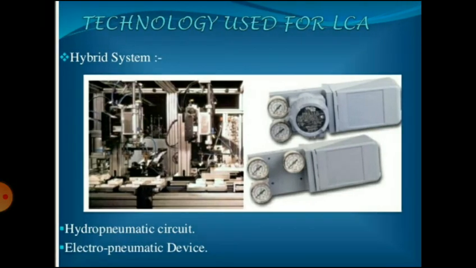In an electromechanical system, the mechanical part provides movement of the element and the electric circuit takes care of the control function. In hydropneumatic systems, the advantage of simplicity of the pneumatic system is coupled with the high forces developed by the hydraulic system. In an electro-pneumatic system, the pneumatic part provides the movement for the elements, whereas the electric part takes care of control of these parts.